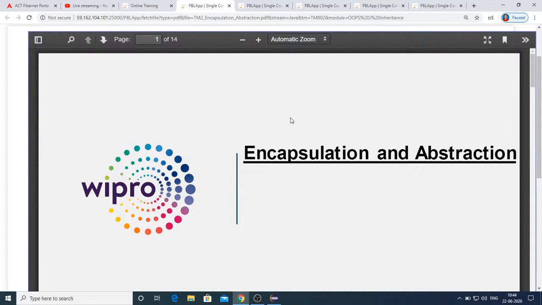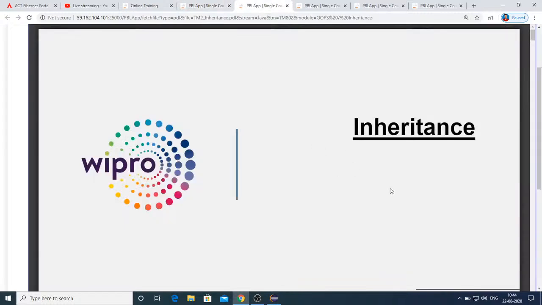And the third one is inheritance. As you can understand by the term, inheritance is all about inheriting the properties from the parent. So you will have an existing class and you create some new class from the existing class.